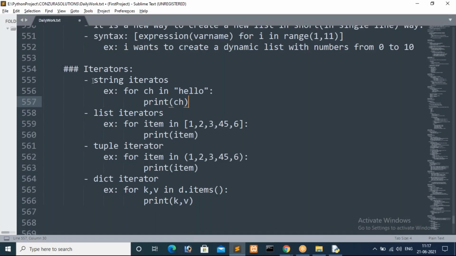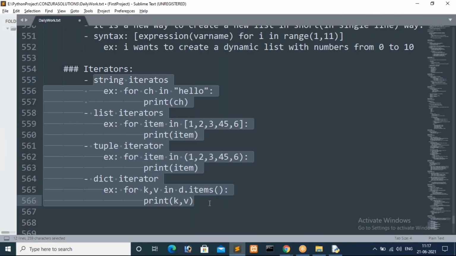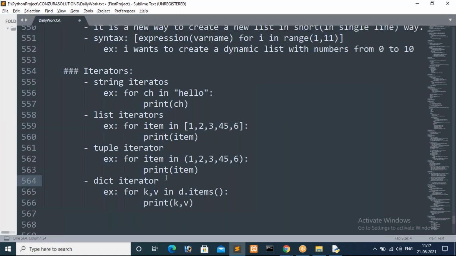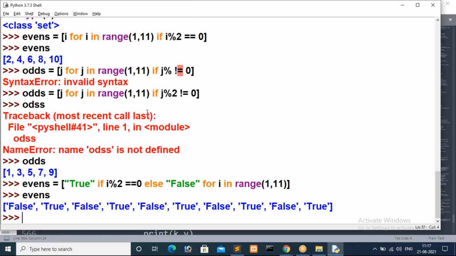So iterators are also over, guys. I already explained all these while implementing the strings concept. I told you about string iterators. Even while explaining the list concept, I told you about list iterators. In the tuples concept, tuple iterators are also over. Then dictionary iterators are also over. I hope you have no issue with list comprehensions, right? By using these list comprehensions, we can implement set comprehensions. Comprehensions can be categorized into 4 types. One is the list, another is the generator, third is the dictionary, fourth is the set. Based on the brackets, it will consider that. Okay.